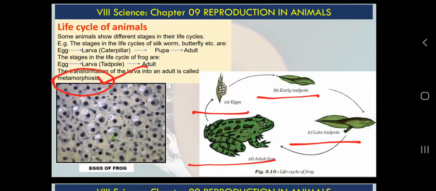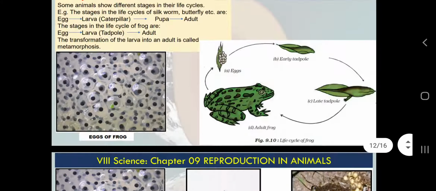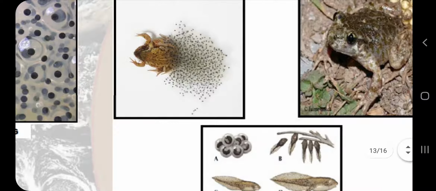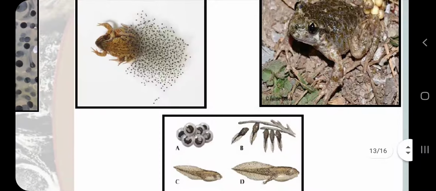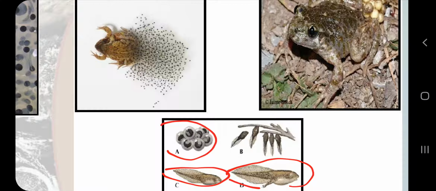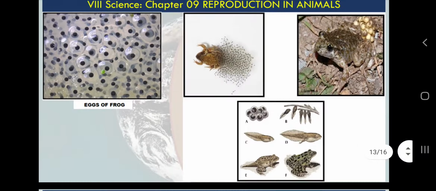What do we mean by indirect development? Where baby does not resemble the adult, okay. So here you can see some real pictures of frog releasing gametes externally, and you can see baby frog, eggs and adult frog. Now these are some cluster of baby frogs. So now you can see the actual images, and you can understand how baby frogs are different from adult frogs.